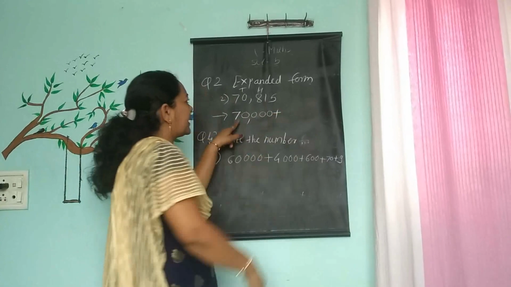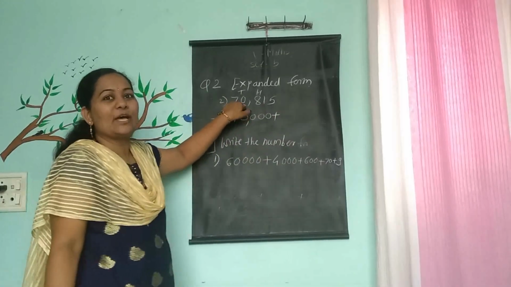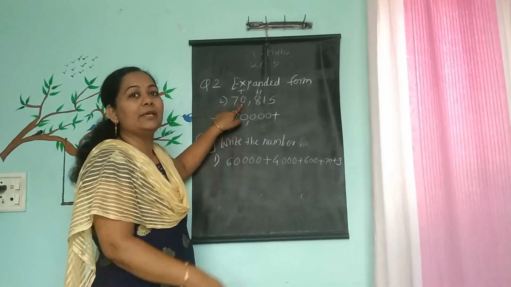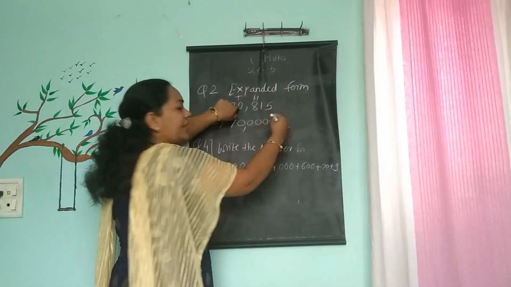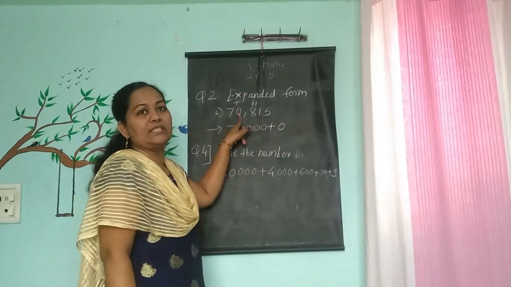Give addition sign. See students, here 0 came. I explained in the first example well. When 0 is there, no need to write in the expanded way. You can write 0 place value only directly 0, because after 0 if you write 3 zeros, it is equivalent to 0 only.